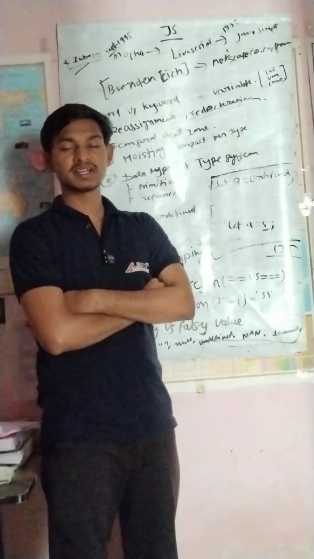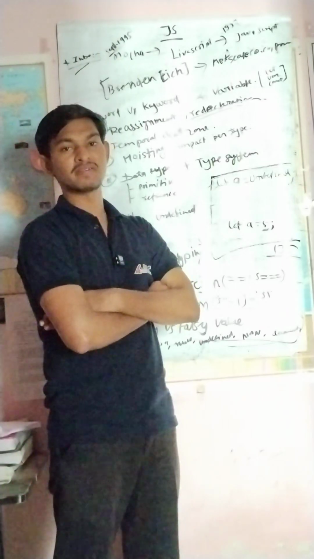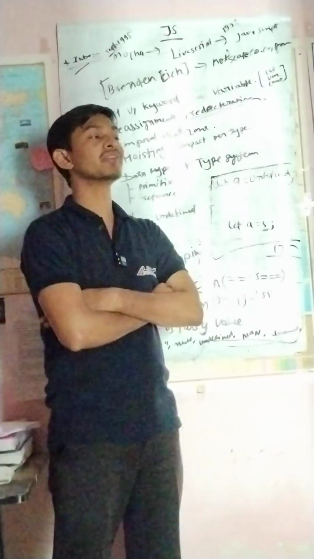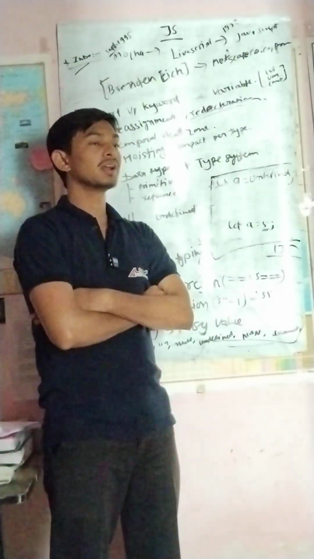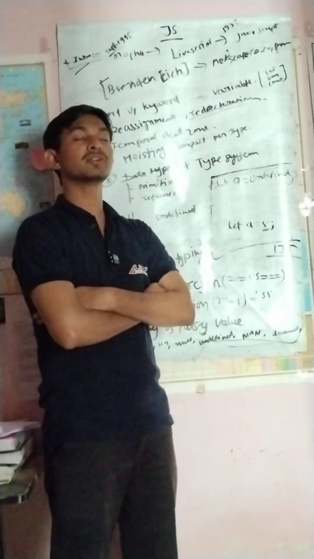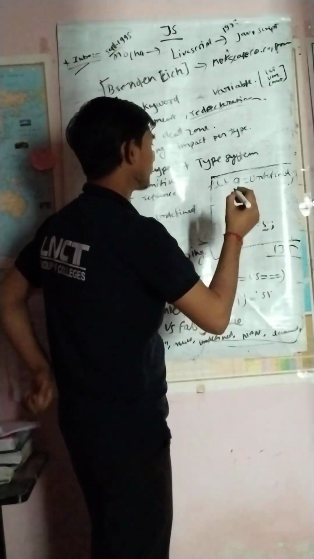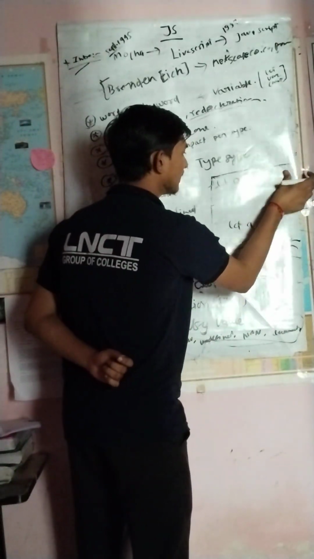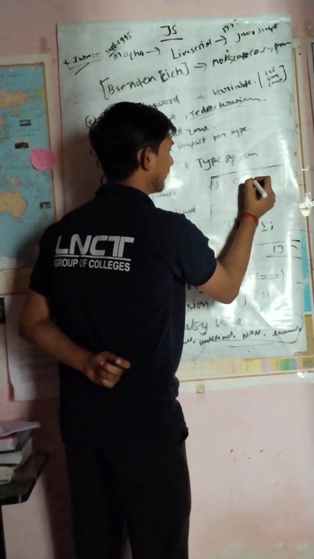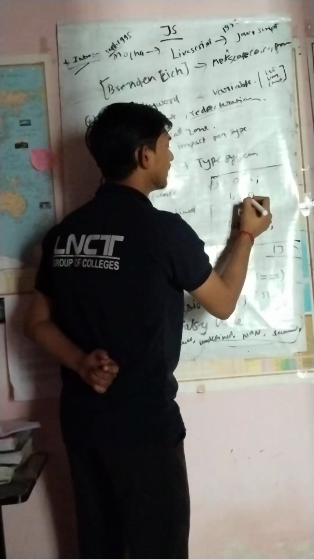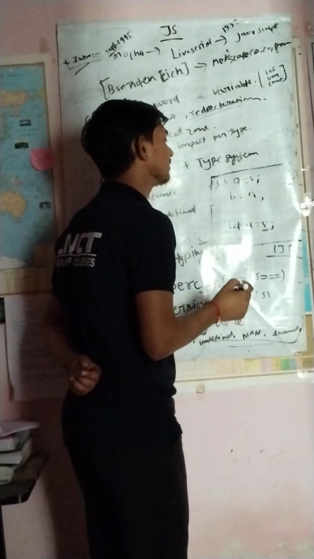And reference data type: what is the meaning of reference? Suppose you are copying anything and it is not giving you the original copy, it is giving you only the reference. Let's take an example of primitive data. Suppose you give a value here, 5, and copy it into another variable.